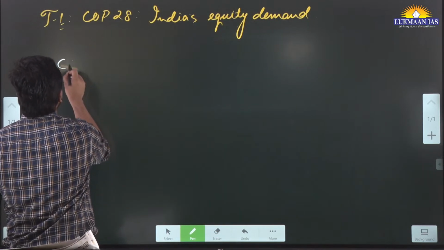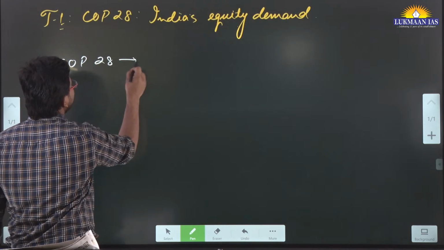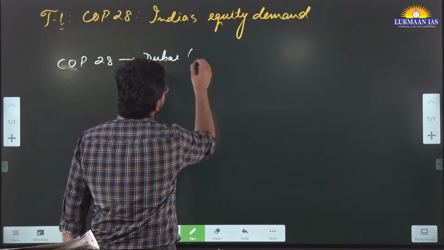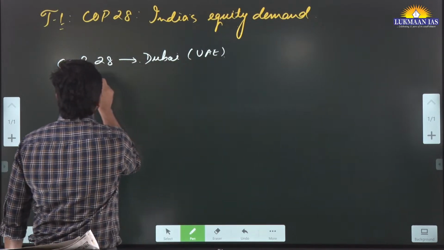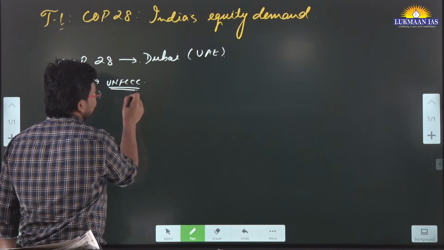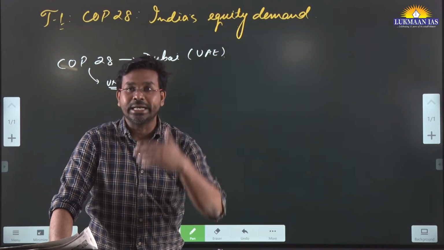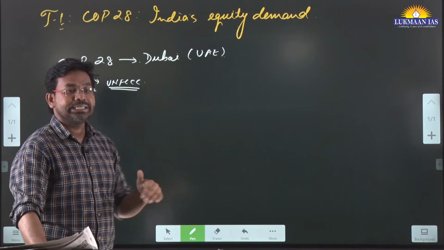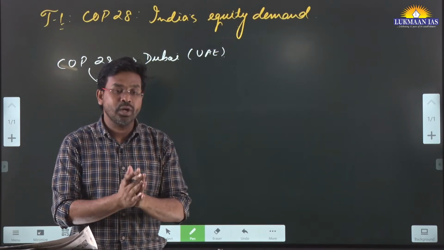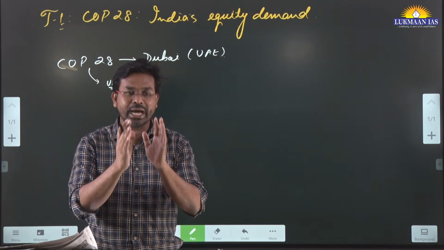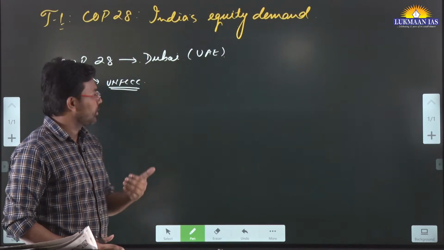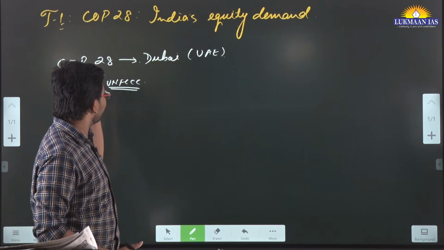As we discussed, the Conference of Parties 28 is going to be held in Dubai. We have seen its map also, and Dubai is a part of the United Arab Emirates. This is the Conference of Parties to the United Nations Framework Convention on Climate Change, UNFCCC in short. UNFCCC conducts the Conference of Parties every year, and the main agenda is how to tackle climate change. They are talking about the issues of climate adaptation, climate mitigation, climate change.